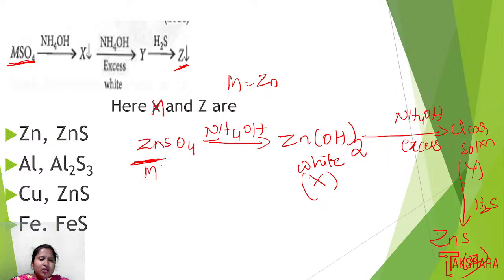So M and Z are zinc and zinc sulfide. We can choose option 1 as the right answer.